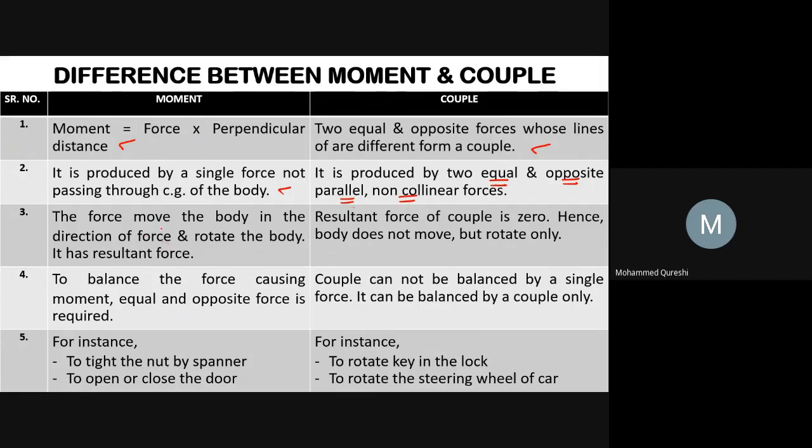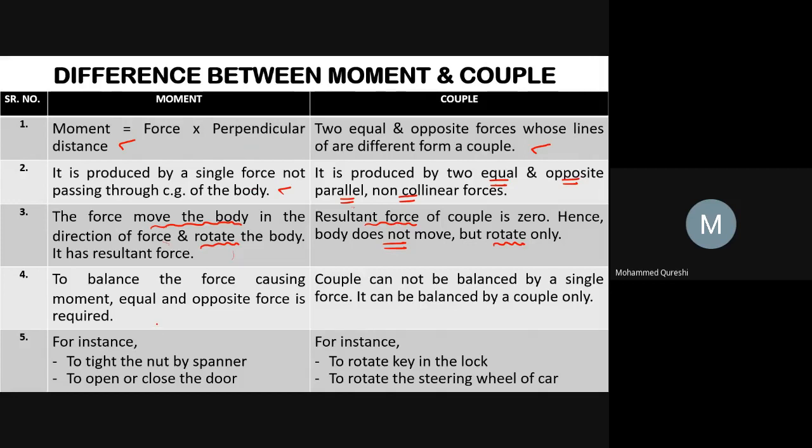In moment, the force moves the body in the direction of the force and rotates the body, whereas in a couple the resultant force is zero, hence the body does not move but rotates only.